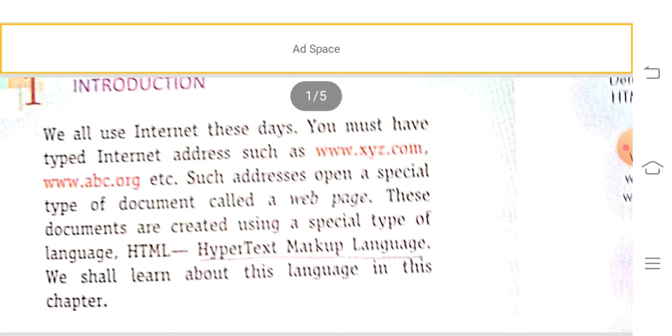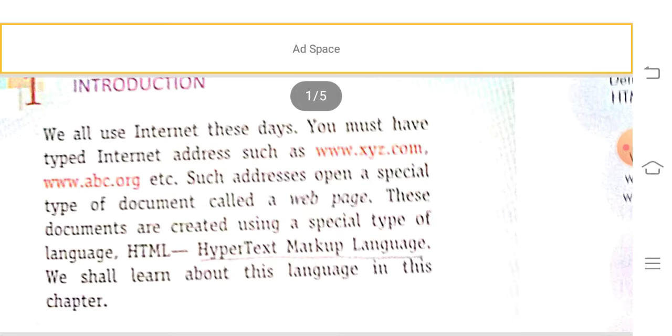Nowadays we are using the internet so much, because through the internet we are learning. In the internet address, before searching anything, we type www dot, etc., and then whatever theme or topic we type.